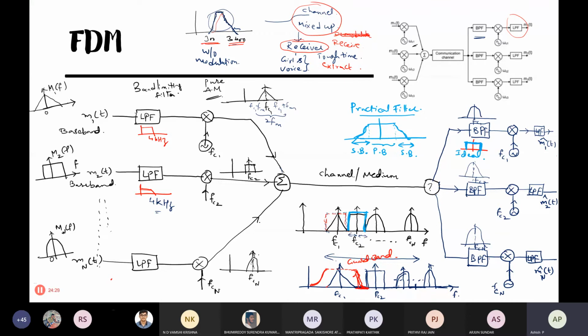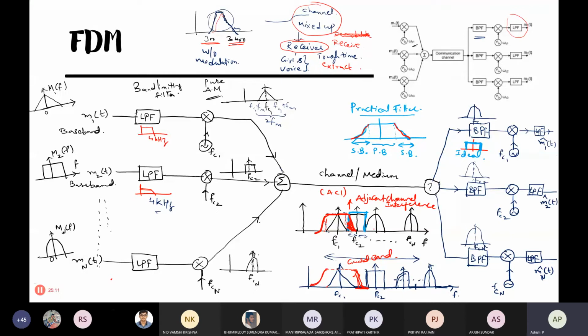If you provide additional guard band within those frequencies, this filter will finish its transition or roll-off. Otherwise, without a guard band, this filter anyway needs some transition band, so inadvertently it will decode or receive some message from the other user also. That leads to adjacent channel interference. The name itself indicates interference from the adjacent channel. So this is your channel, this is another channel.